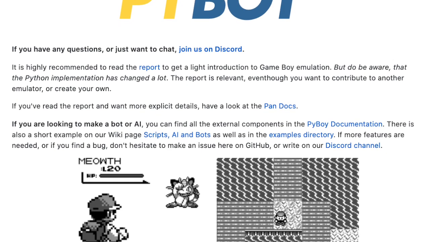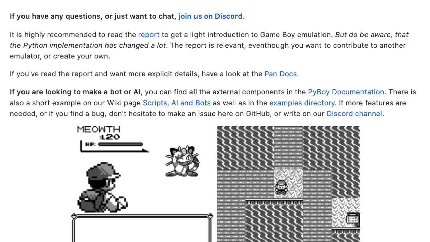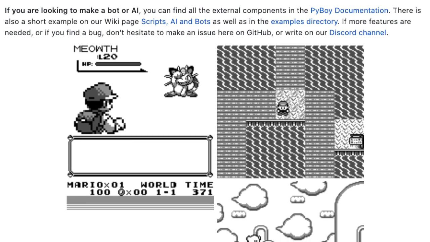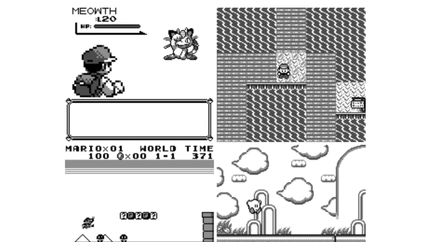PyBoy is a really cool interface for Game Boy games like Mario and Pokemon in Python that can be interfaced with these reinforcement learning algorithms. I'm really excited to see what kind of algorithms work with the Pokemon game and how challenging that kind of a task is.